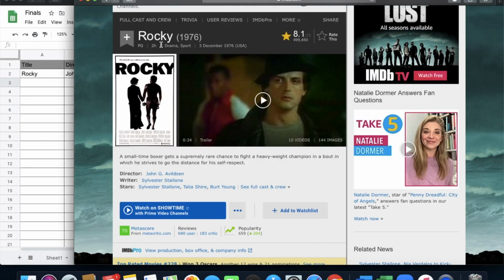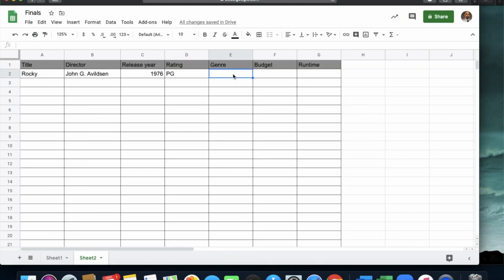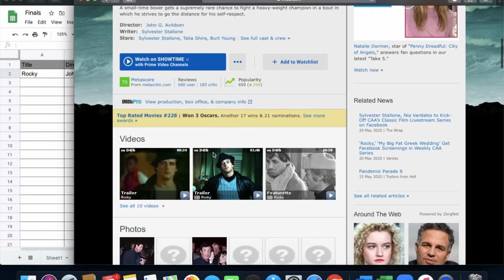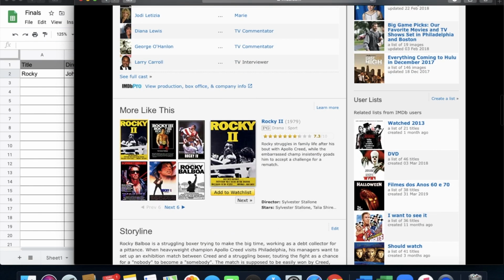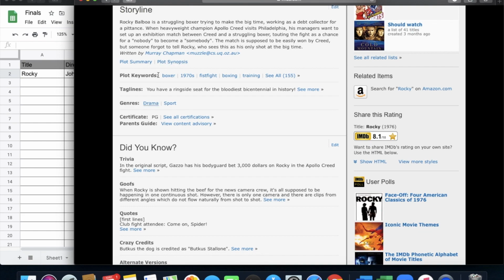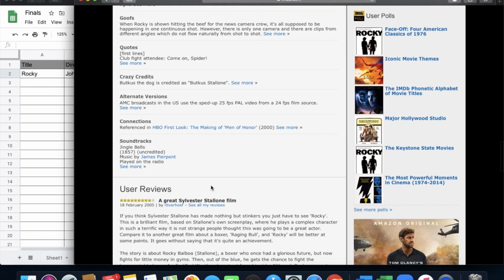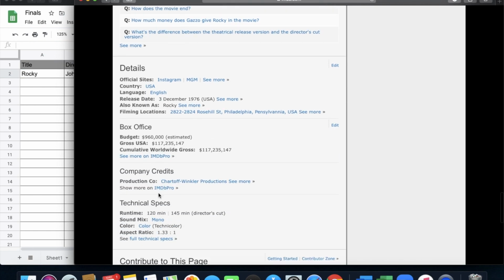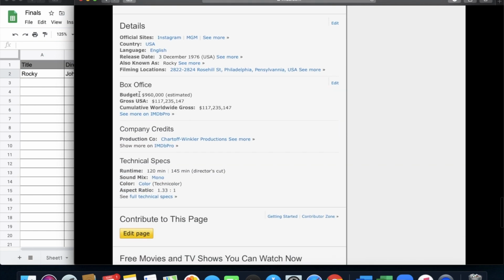Genre, drama and sport. You just put 1 here, so I'm going to put drama. Budget and runtime. Okay, well, I don't know if I see a budget necessarily on this page. Maybe, maybe not. Sometimes they like to hide it down here. Oh, here's box office information. So if I wanted to change that, there's budget. If I wanted to change it to gross, that column, either one is fine.